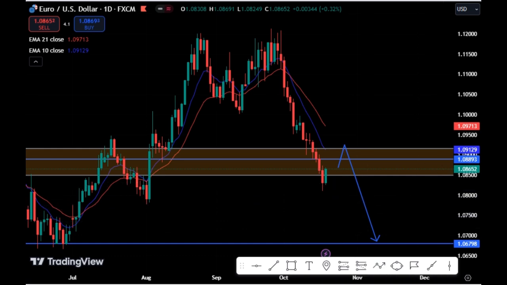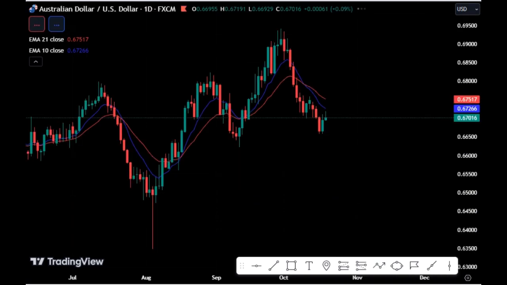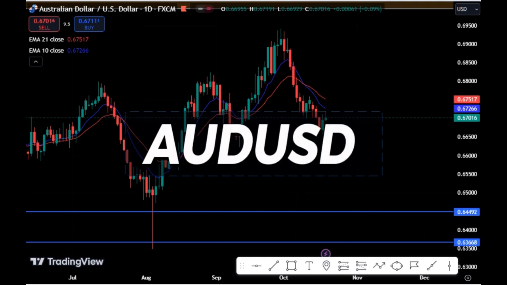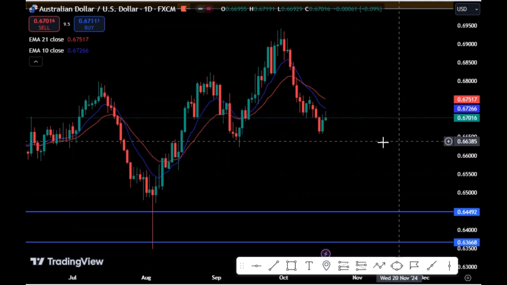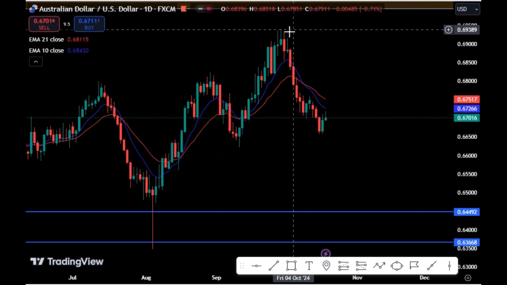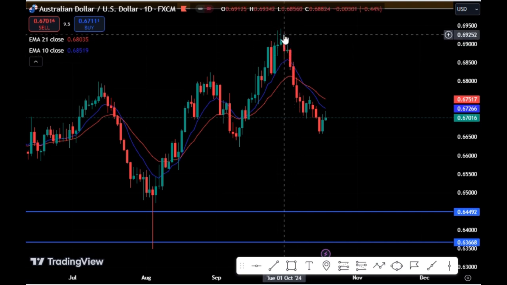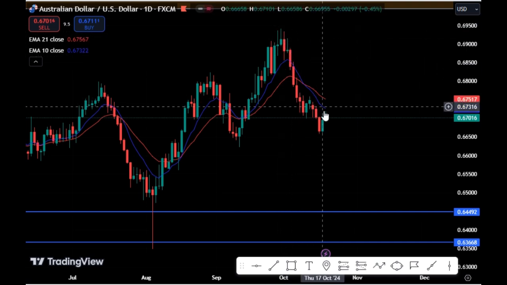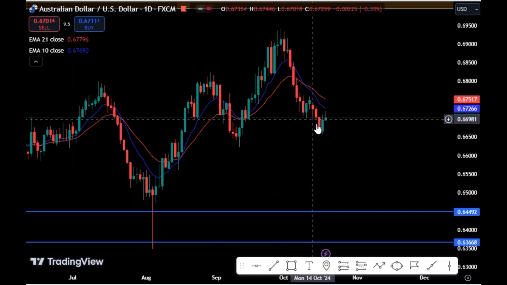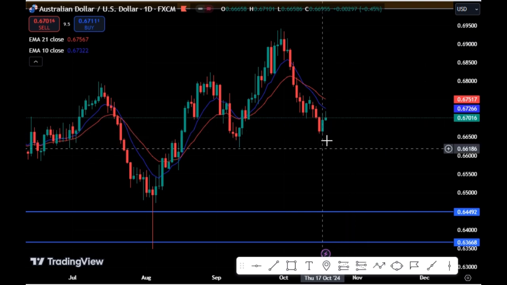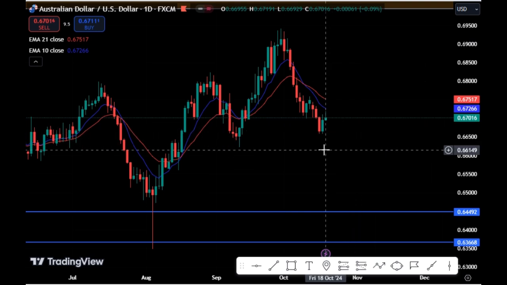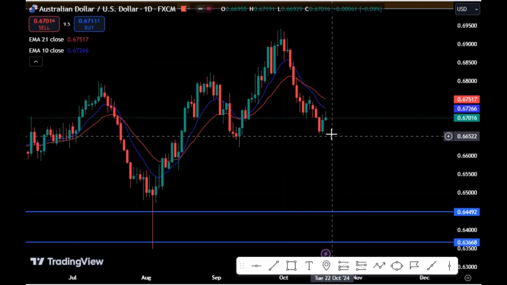So the next pair we'll be looking at now is the Australia USD. Australia USD is also on a downtrend, because you can see on the daily chart we have a higher high, a lower high, and a lower high. So long as we have this structure of a downtrend, we will still remain on a downtrend for the Australia USD.